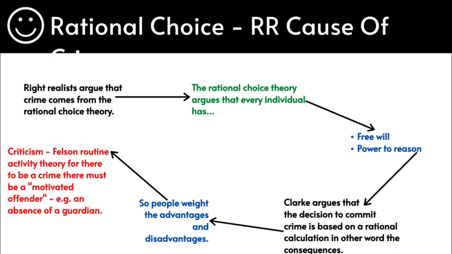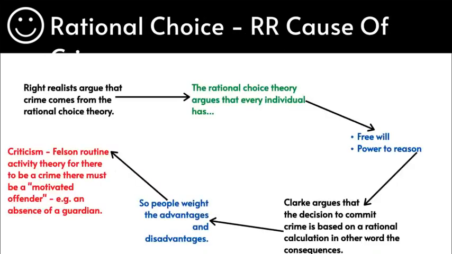Hopefully, this is clear, and this is one of the perspectives which the right realists hold, because the right realists simply argue that it is because of the rational choice that individuals have free will and the power to reason that causes individuals to commit criminal and deviant activities. I think this is a very good theory, and it makes huge sense to believe in this, personally. Again, now we've looked at the right realists and what they think cause crime. A could be biosocial factors, B, as we looked at, could be the rational choice theory, C could be socialization.